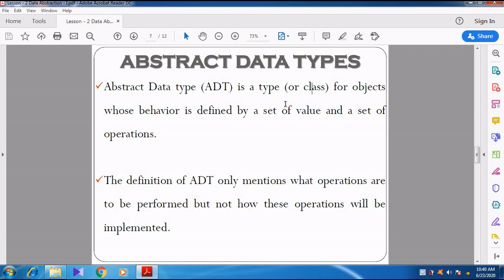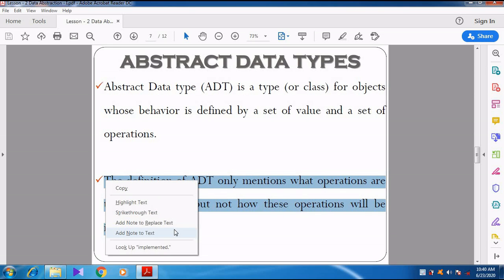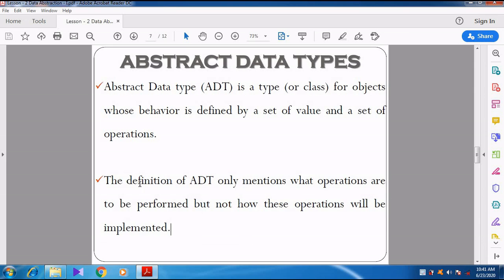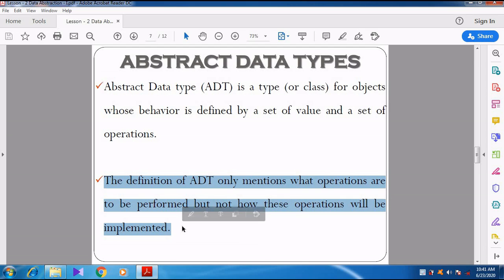It is defined by a set of values and a set of operations. So some values will be defined as well as some operations will be defined in the abstract data type. See, here they have given another definition. The definition of ADT only mentions what operations are to be performed, but not how these operations will be implemented.